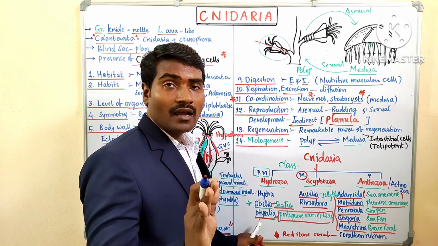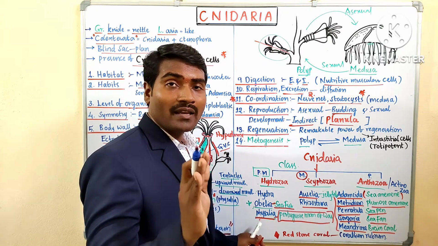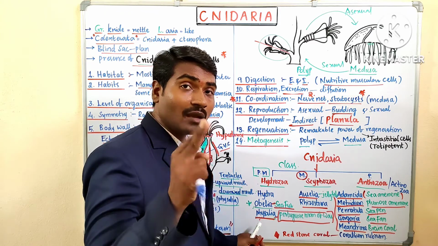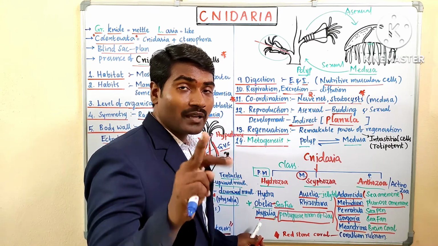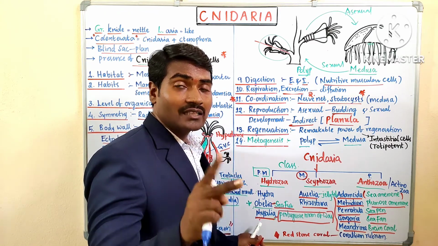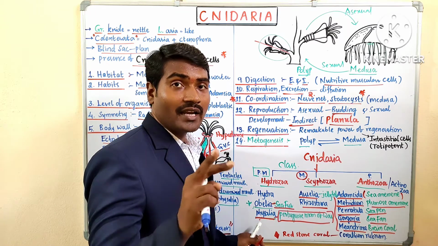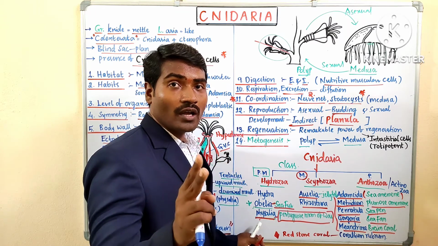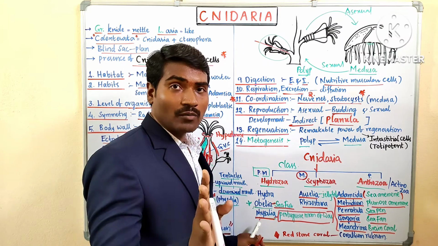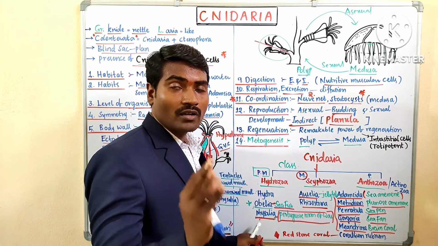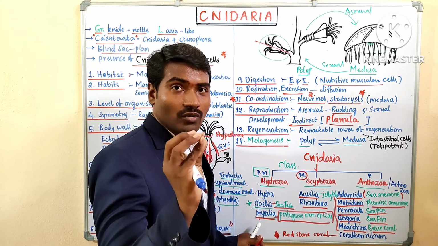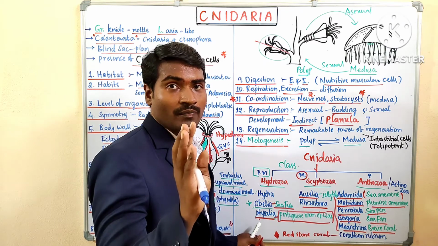Meandrina, brain coral. Pennatula, sea pen, in the name itself it has pen. Gorgonia, sea fan. Metridium, Plummus anemone, and Adamsia, sea anemone. You have to remember the names; just practice the words five times and you will definitely remember.